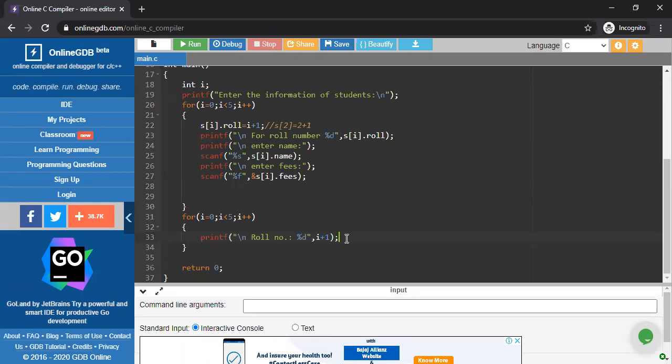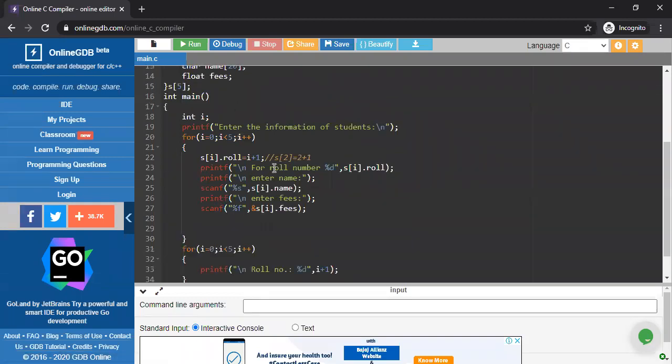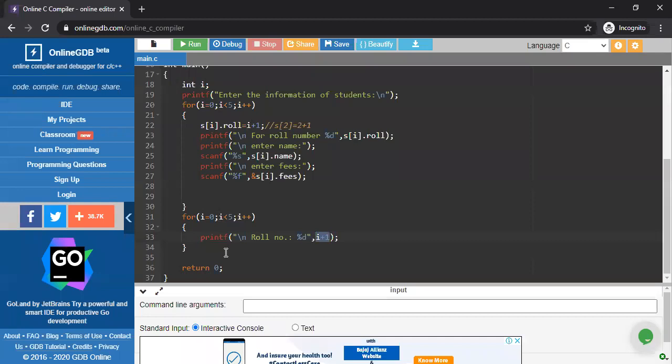Because if I'm writing it this way, roll number %d, we know that roll is an integer and I'm just printing the value of i plus 1. So when the loop is executed 5 times, it is already incremented, nothing else. So for student 1, roll number 1, student 2, roll number 2, and student 3, roll number 3, like that. For that reason we don't use si.roll here. We simply increment i and write i plus 1, nothing else. Okay, so my roll number is done.